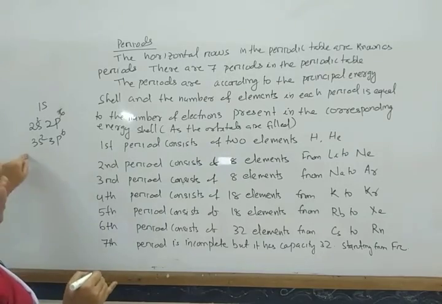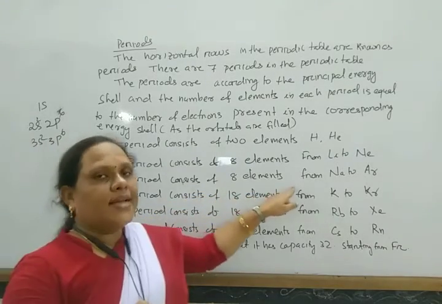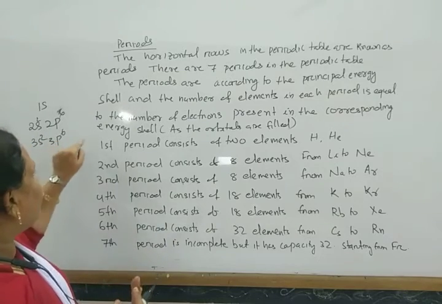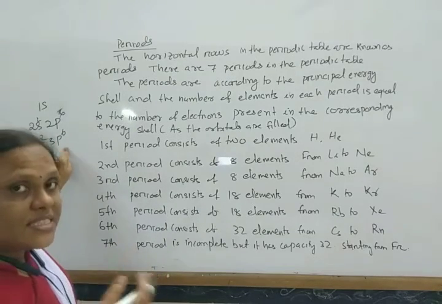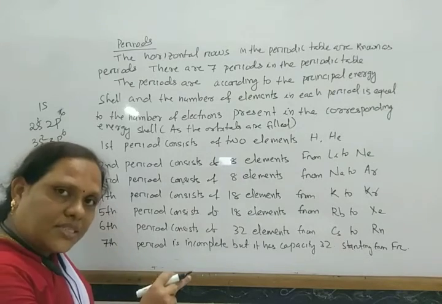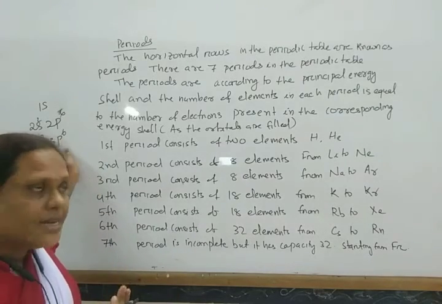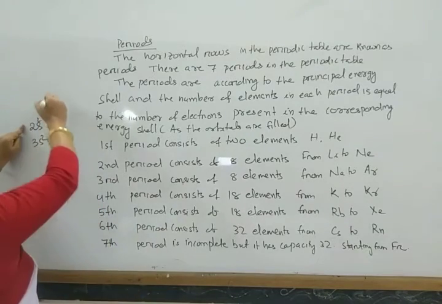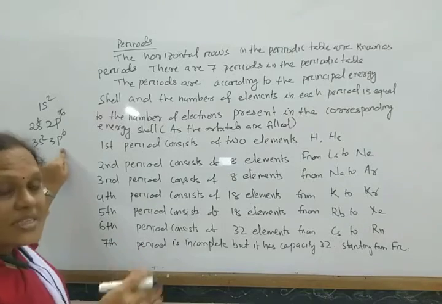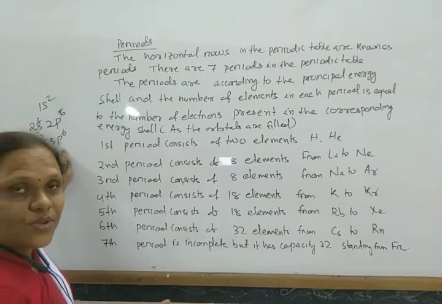In this way the third period also contains 8 elements. Before going to 3d, the electron enters the 4s subshell. So after 1s2, 2s2, 2p6, 3s2, 3p6, before going to 3d, the electron enters the 4s.